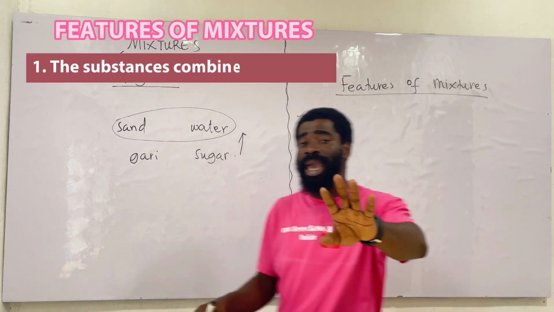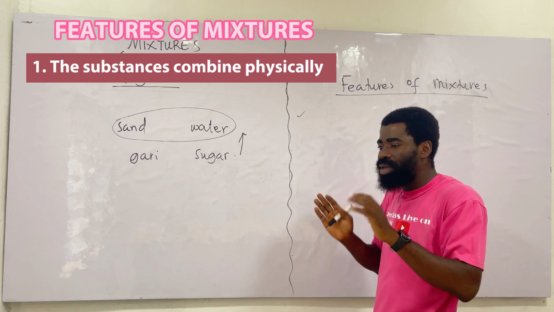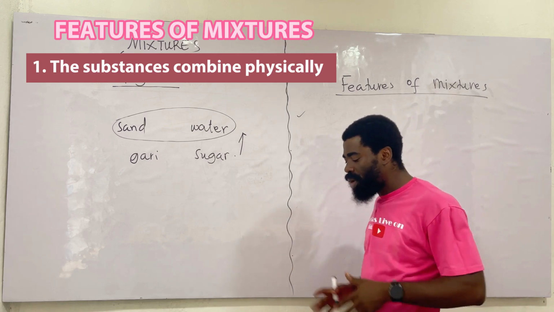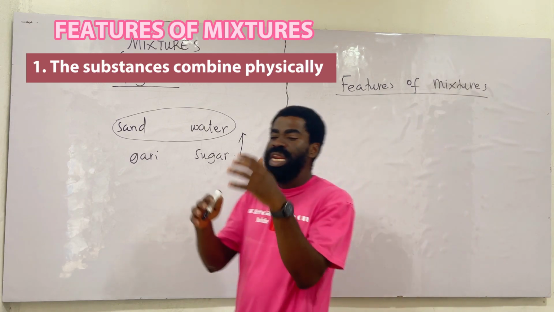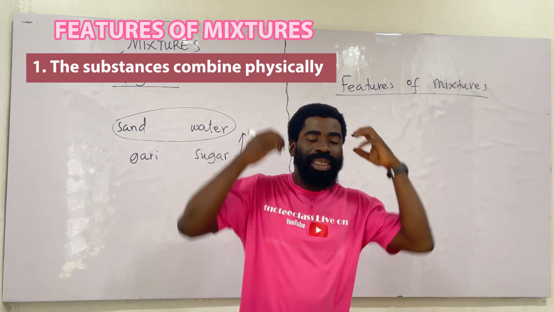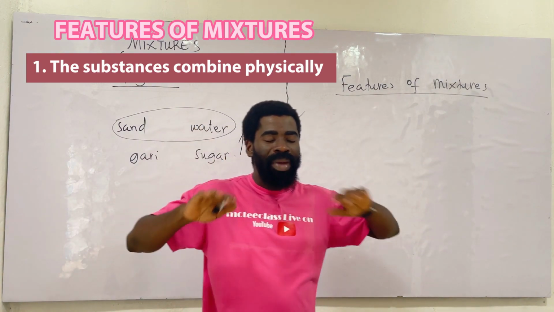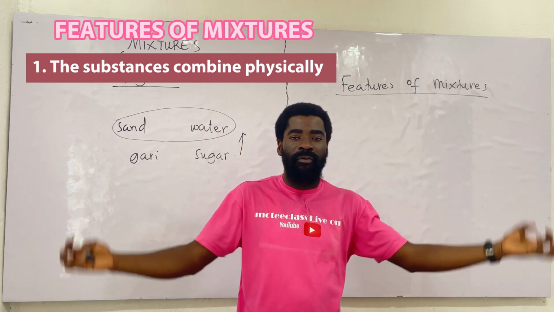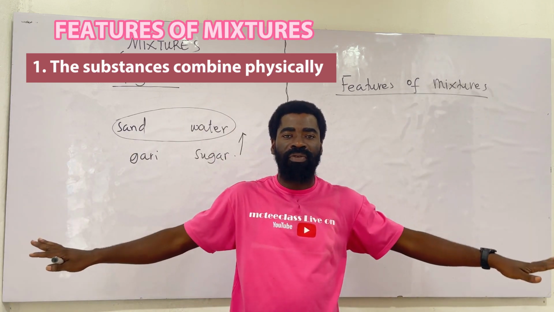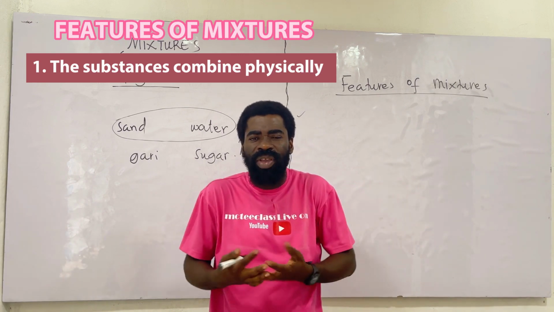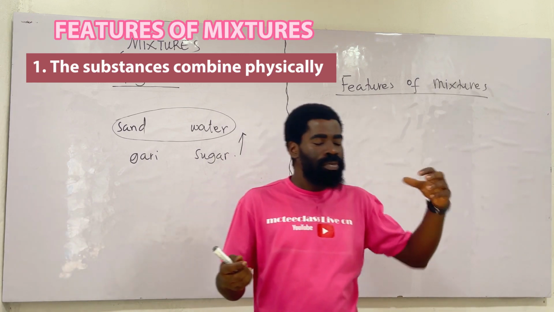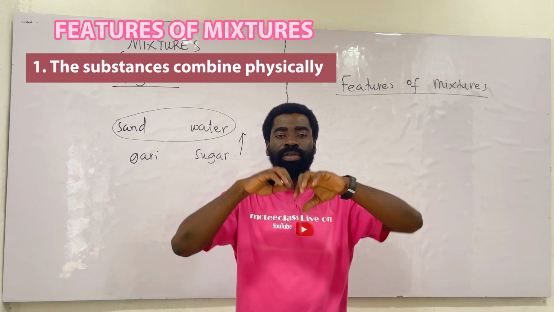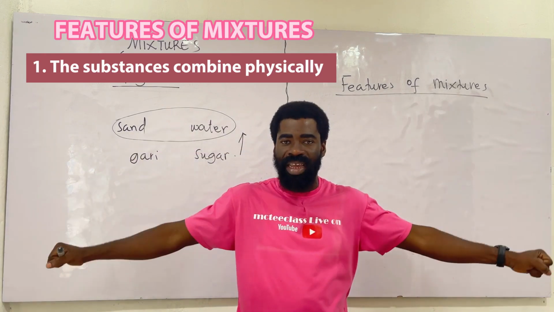I explained that earlier. In any ratio. Now this one is big. I thought the topic of mixtures is simple because we have done mixtures, so you don't need to go and sit and be thinking. A mixture basically: close your eyes, get your gari in your head and your sugar, physical combination, and you define your mixtures. What did I do? I took gari and sugar, so it's a physical combination. If I want to separate them, I'll separate them what? Physically. You get the point?